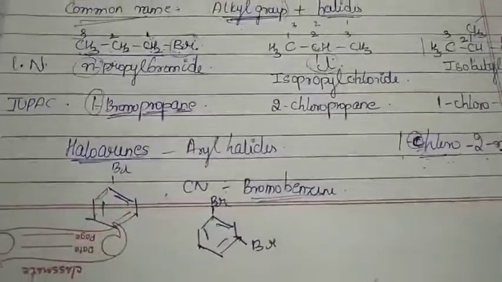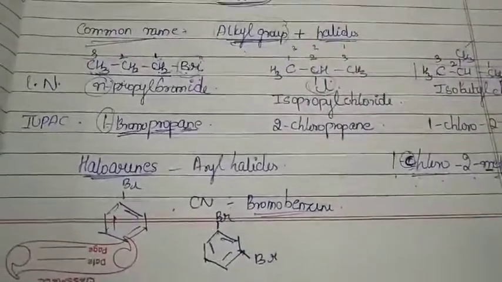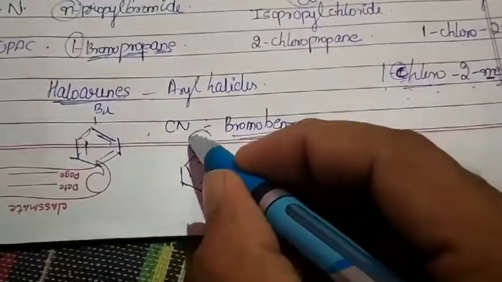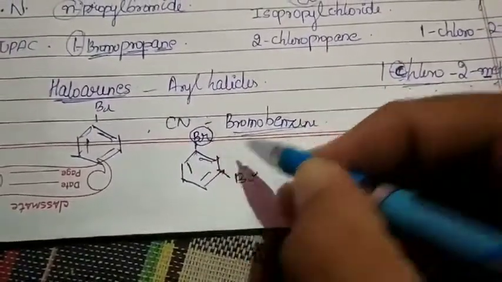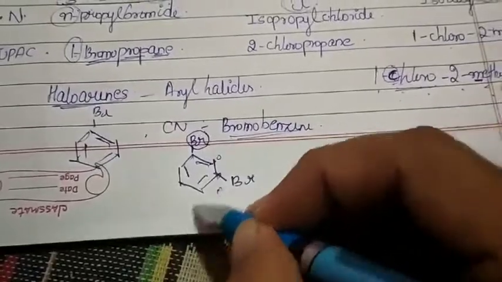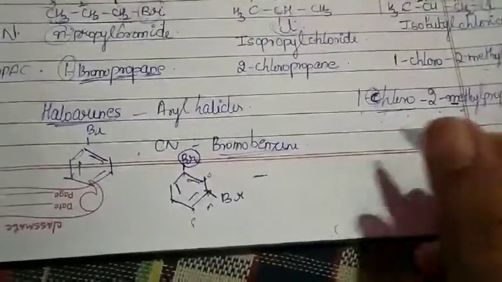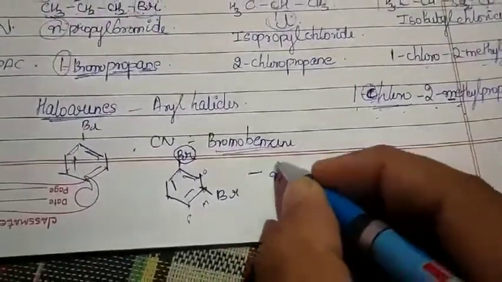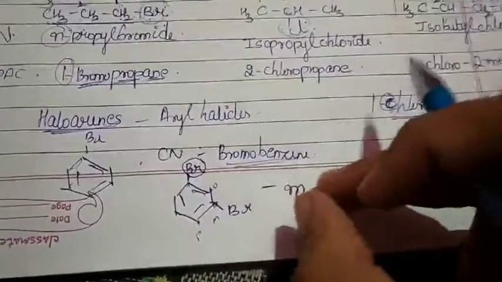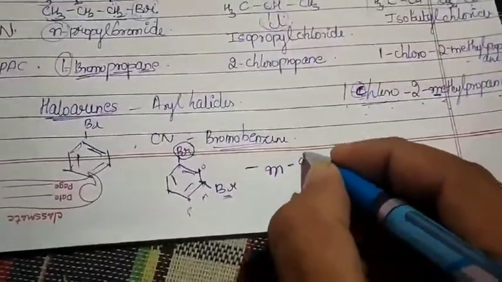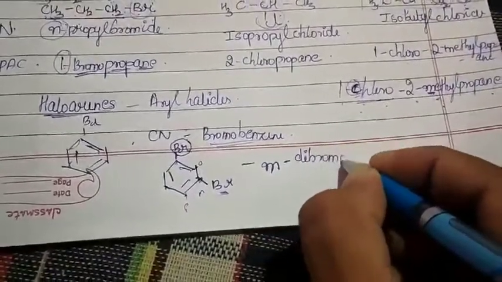Of course, in my common name, I would be using the prefixes ortho, meta and para. So how can I mention which position this is? Remember, with respect to this group, this is my ortho position, this is my meta position, this is my para position. So what will be the name of this compound? Yes, meta, which will be represented just by a small letter m. M means meta with respect to this position. So meta dibromobenzene. Meta dibromobenzene.